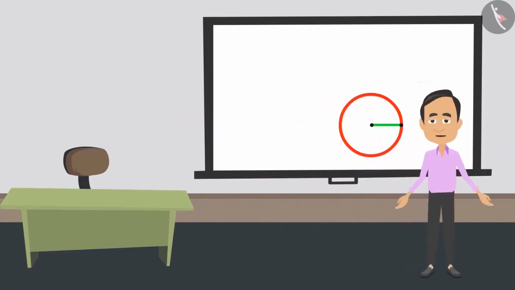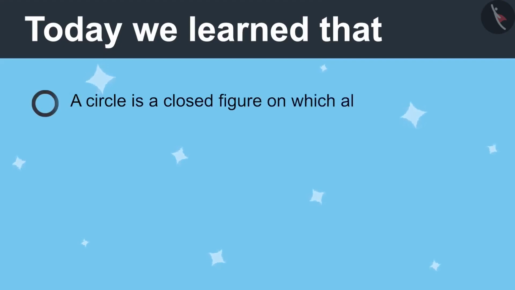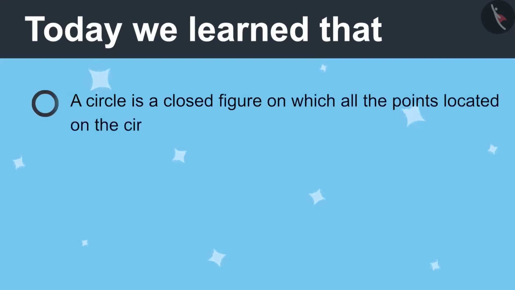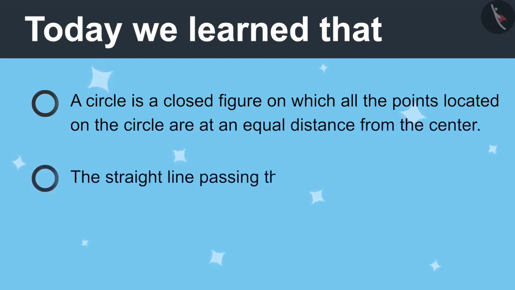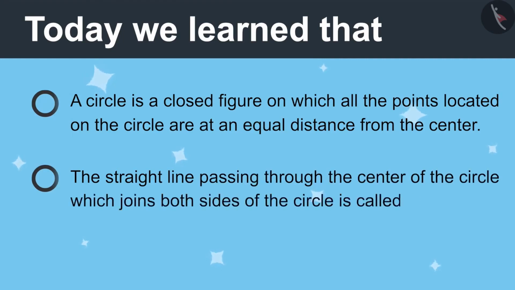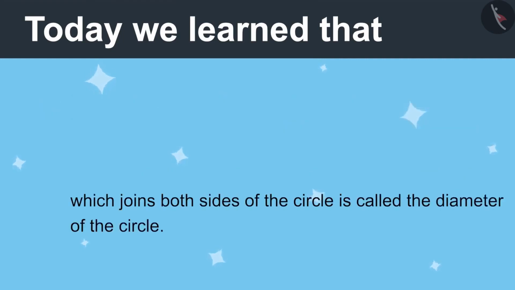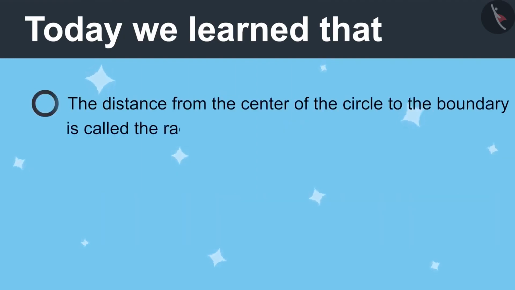So, now you can measure the wheels you were asking about. Today we learned a circle is a closed figure in which all the points are at the same distance from the center. The straight line passing through the center of the circle, which meets both sides of the circle, is called the diameter of the circle.